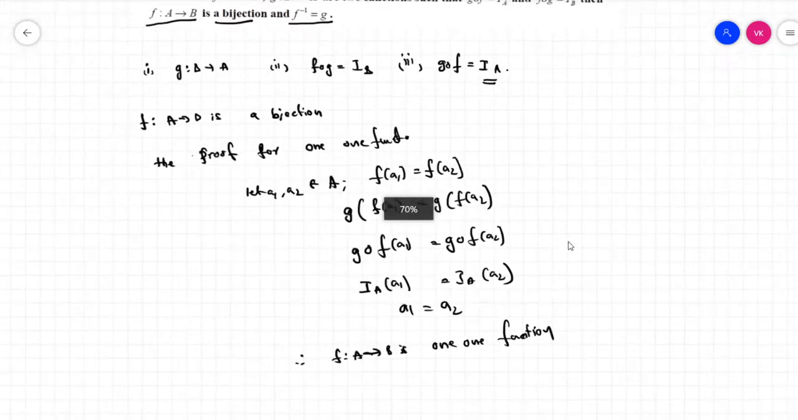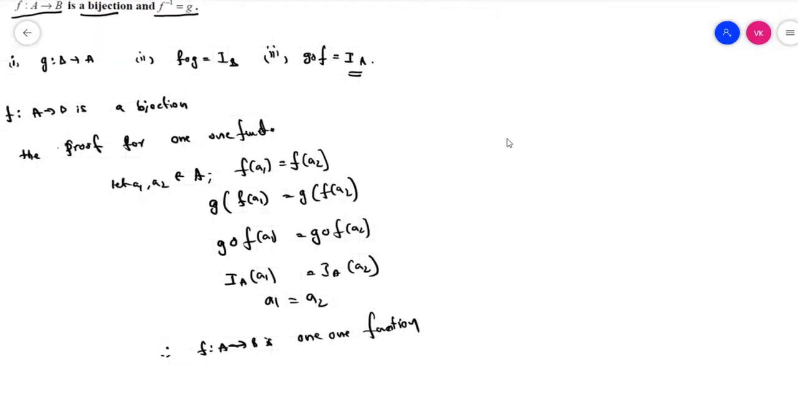And let's move to the second part. We have to prove that F maps A to B is an onto function.